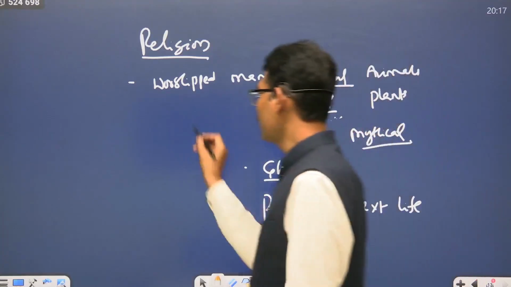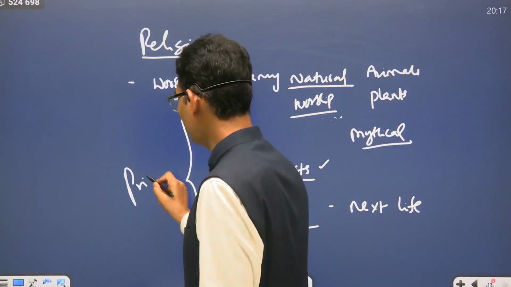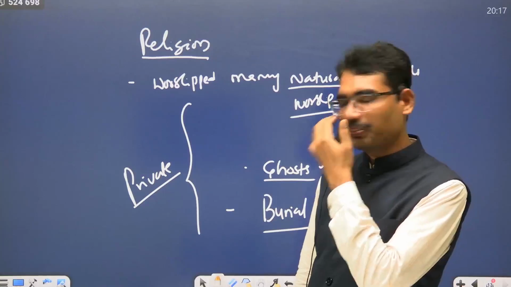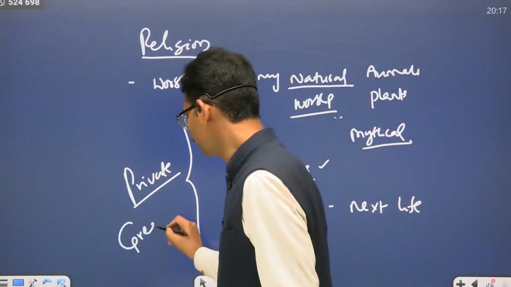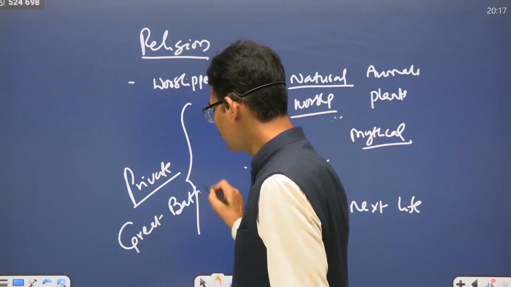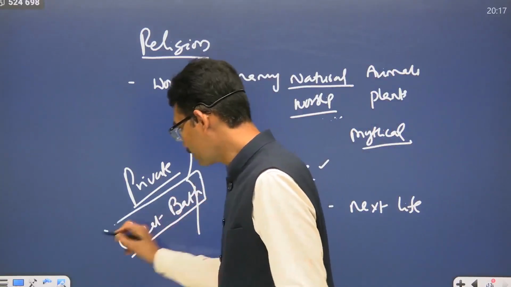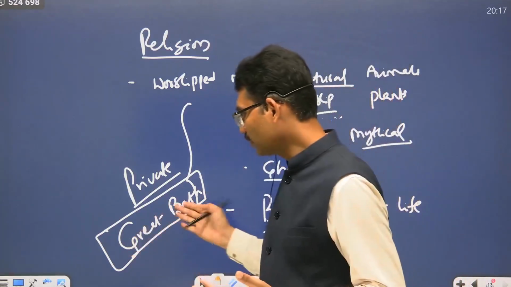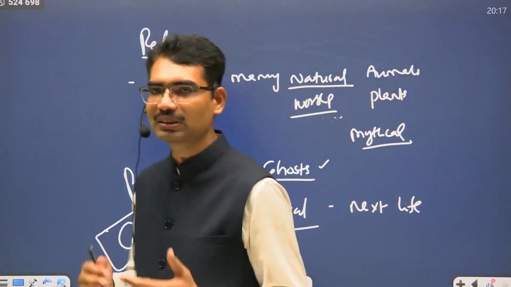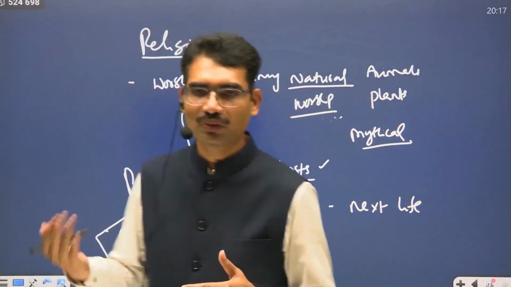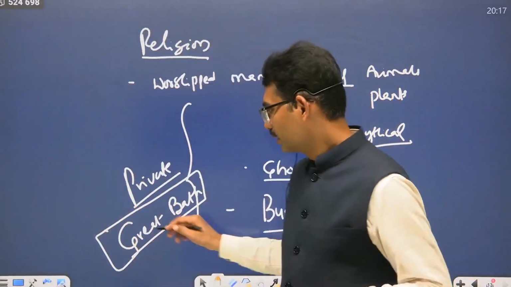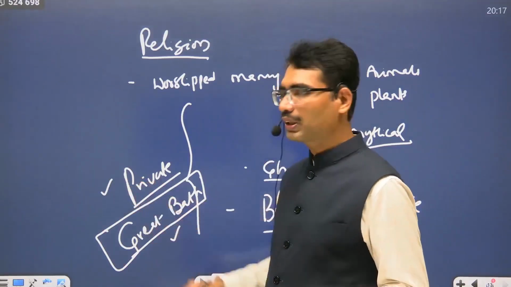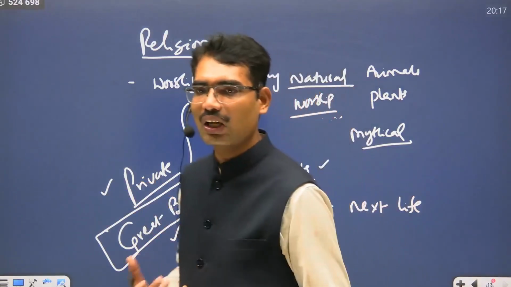But it appears to be a private affair, not a public affair. In Mohenjo-daro, there is a place called the Great Bath. But as of now, there is no clarity on what the purpose of this was. Maybe some kind of ceremony or festival happened, and during that festival people used to take a bath and worship somewhere. That is how some kind of evidence is there, but it is still not clear. Therefore, it appears to be a private affair, not a public affair.